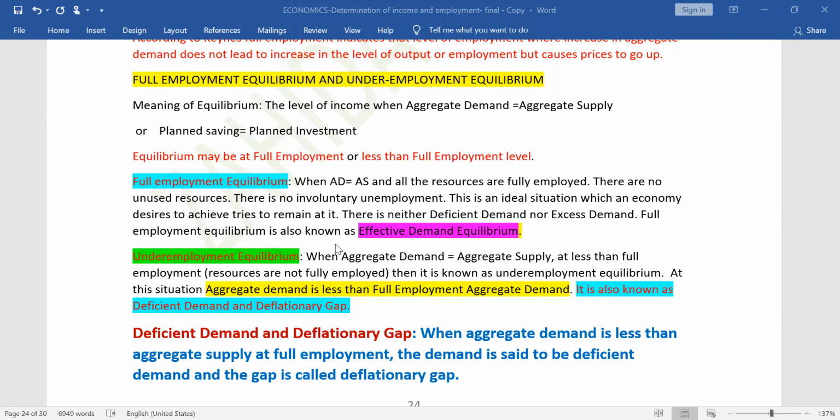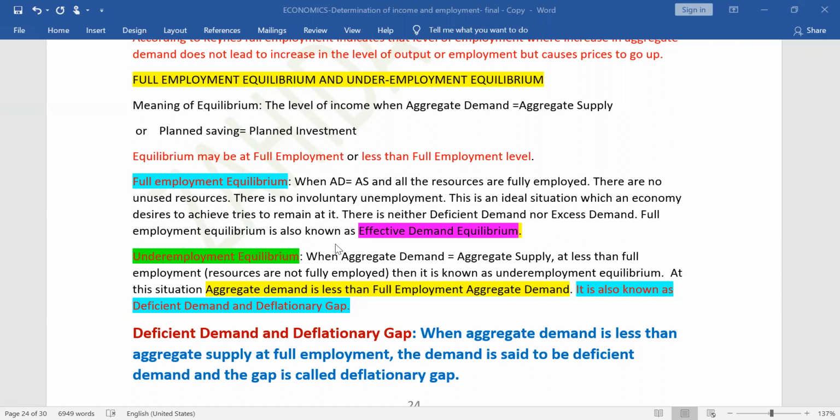Now, what is the meaning of full employment equilibrium? Full employment equilibrium is a situation when aggregate demand is equal to aggregate supply. Whenever aggregate demand is equal to aggregate supply, the economy is in equilibrium. But when aggregate demand is at that level where all the people are employed, where there's no unemployment in the economy, everyone is employed, and AD is also equal to AS, meaning aggregate demand is equal to aggregate supply, then it will be called full employment equilibrium.